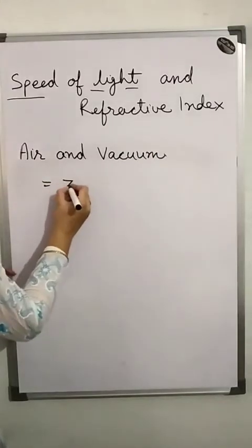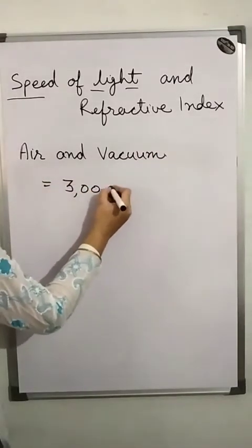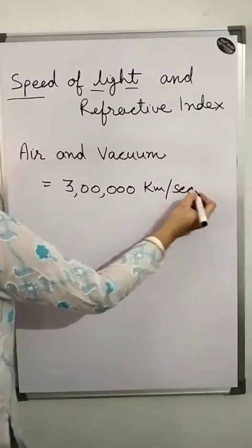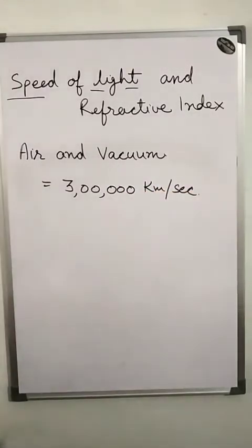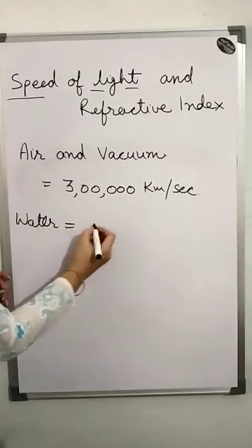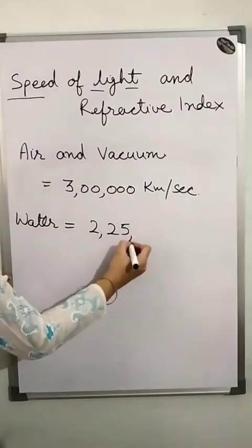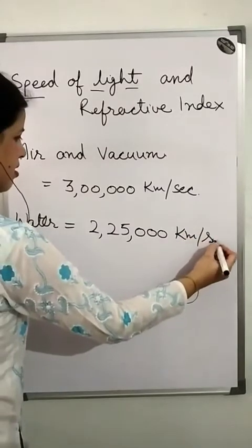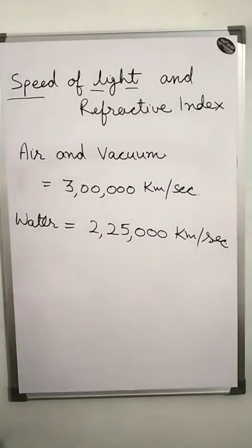But in water it is 2,25,000 km per second.